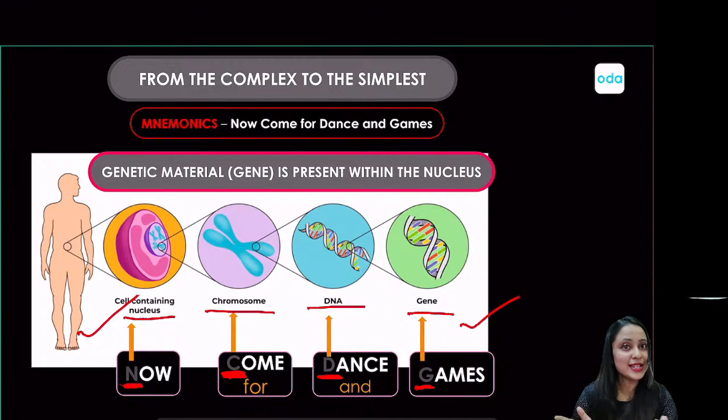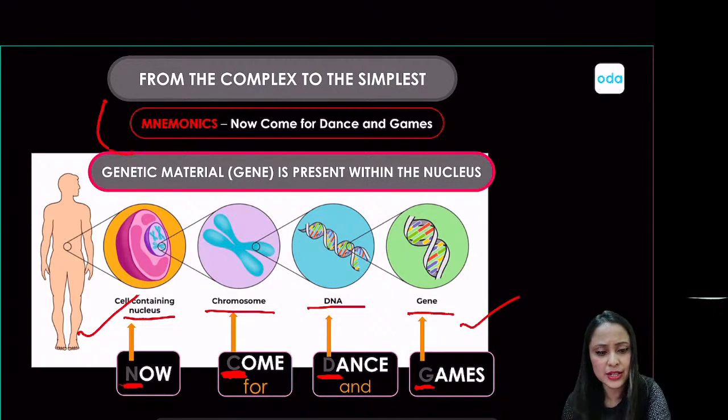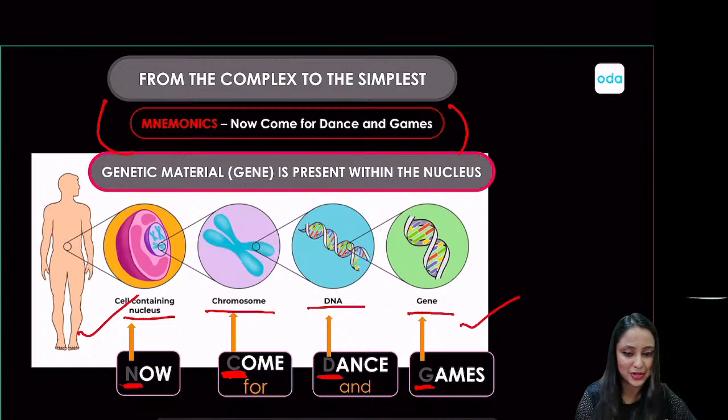Okay, so yes, if you remember this trick, now come for dance and games, how difficult is it to remember? Not much, right? So yes, if you can remember this, you can also remember this entire sequence from most complex to most simple in terms of nucleus, chromosome, DNA and genes, right? So yes, this was more or less about it.